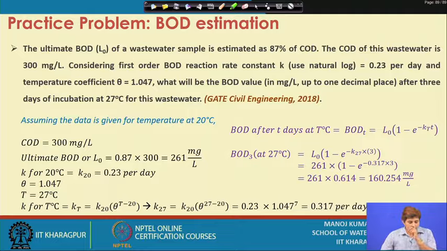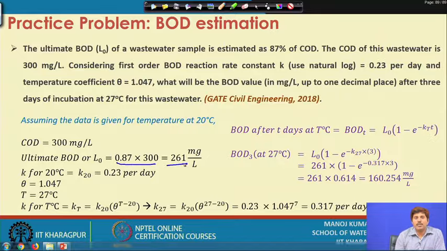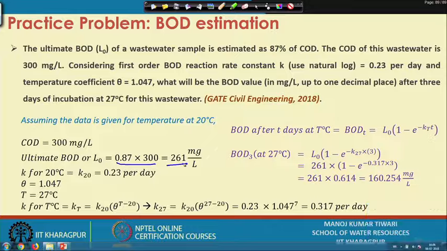The ultimate BOD becomes 0.87 into 300, that is equal to 261, and K20 is given to us. K at T degree temperature is K20 times theta to the power T minus 20. So, theta to the power 7, and this gives us 0.317 per day as the value of K.